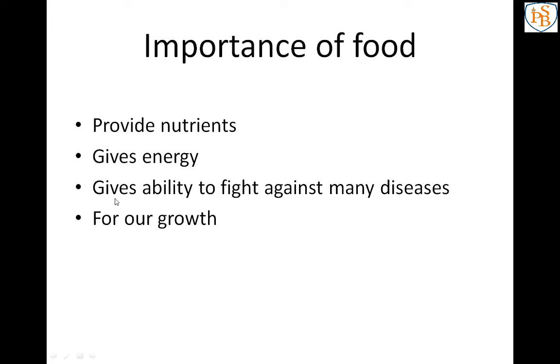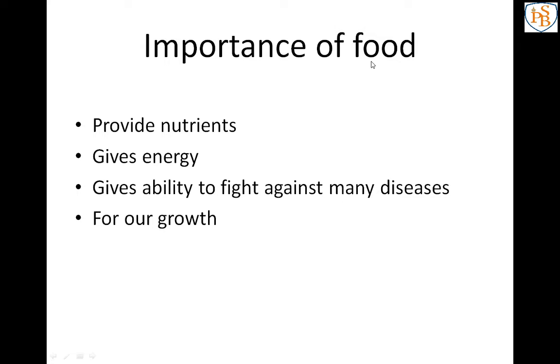Next one is food gives ability to fight against many diseases. Whatever food we are eating, that gives capacity to fight against many diseases. And diseases means what? Like cold, fever.